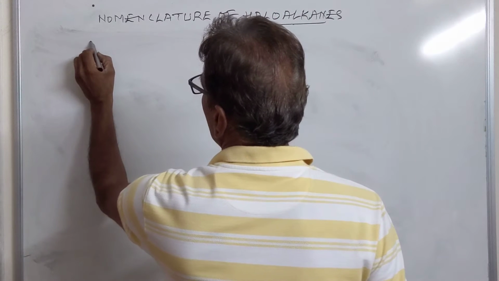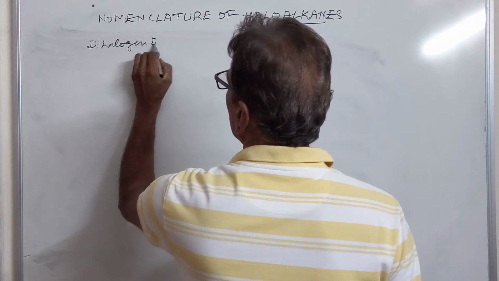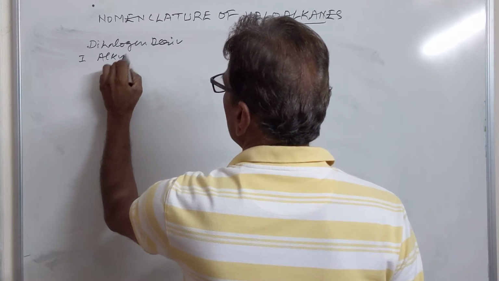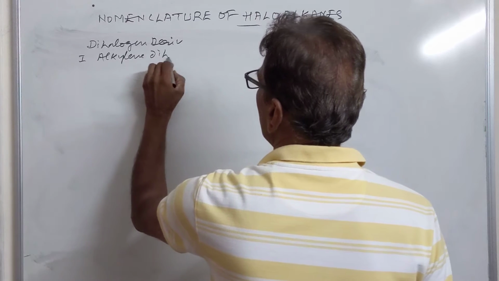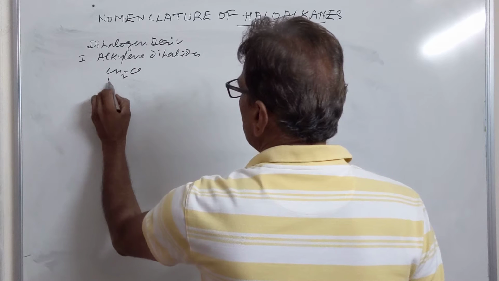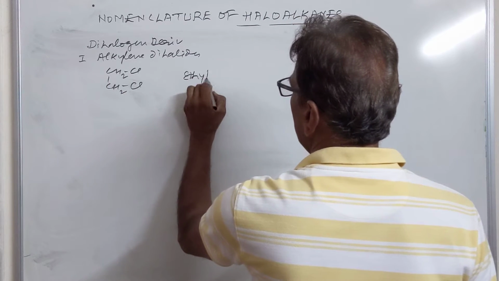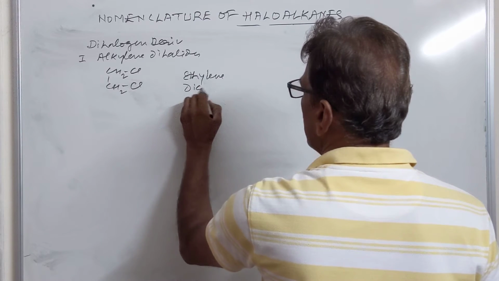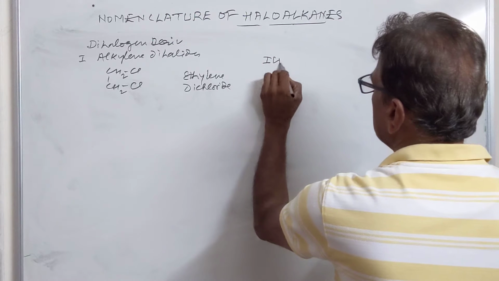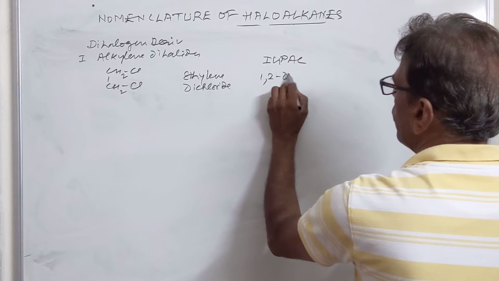The first class of dihalogen derivatives is alkylene dihalides. And a member is CH2Cl-CH2Cl. This is commonly called ethylene dichloride. The IUPAC name of this is 1,2-dichloroethane.